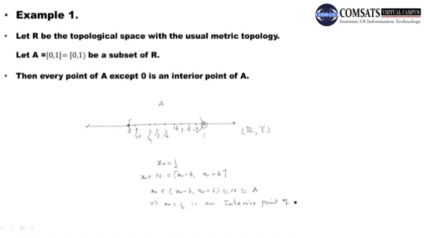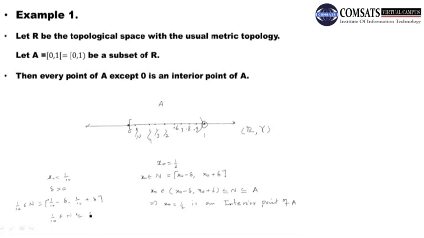Similarly for other points, suppose we take x naught equal to 1 by 10, for example. I take delta negligibly small but greater than 0, then 1 by 10 minus delta and 1 by 10 plus delta is a neighborhood of the point 1 by 10, such that 1 by 10 belongs to N, and this N is contained in our A. What is our A?